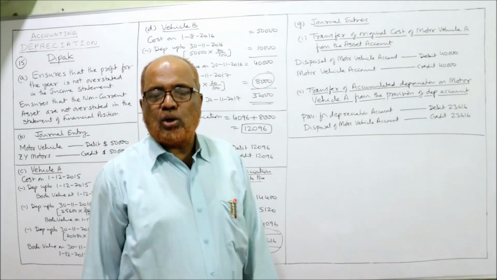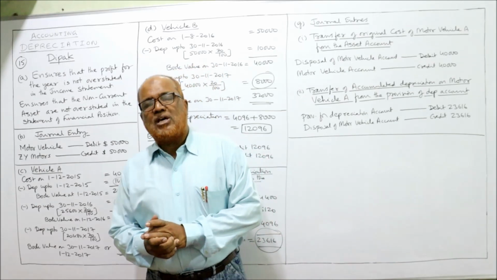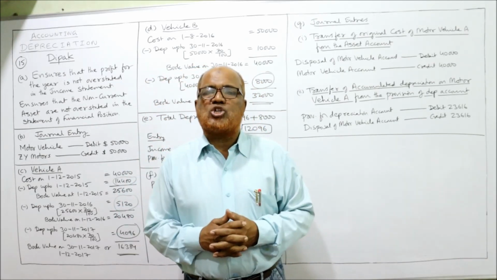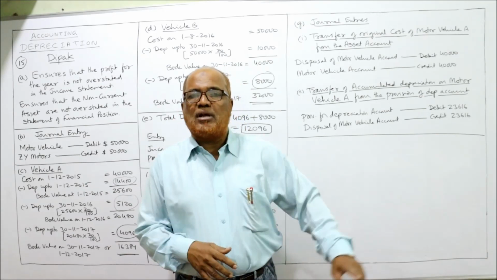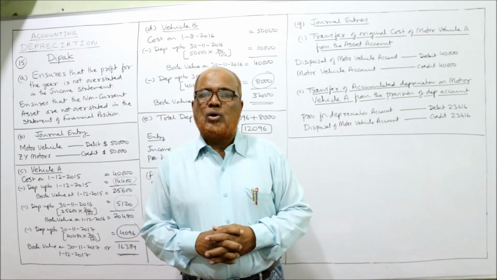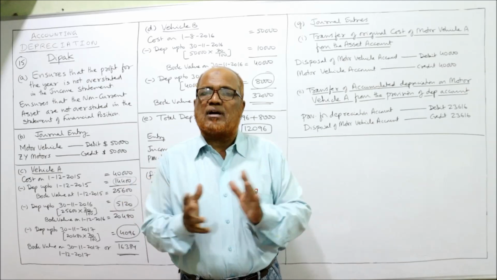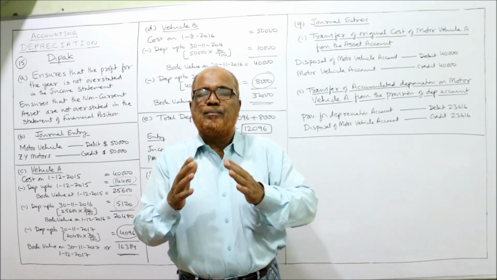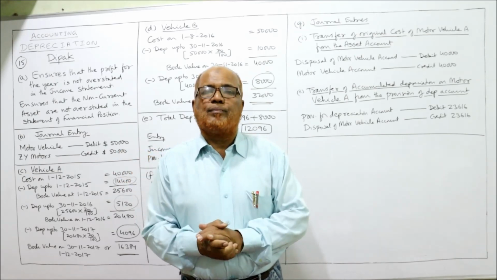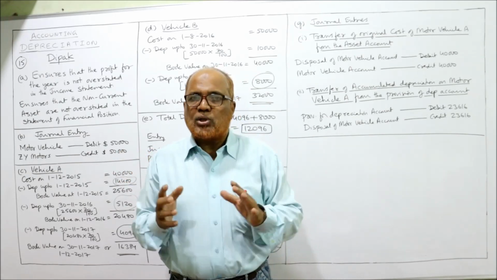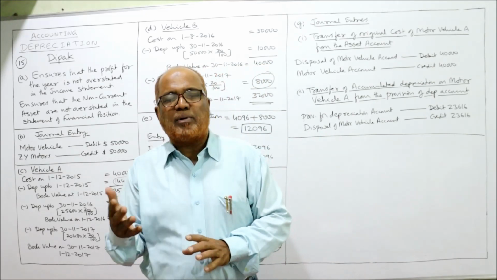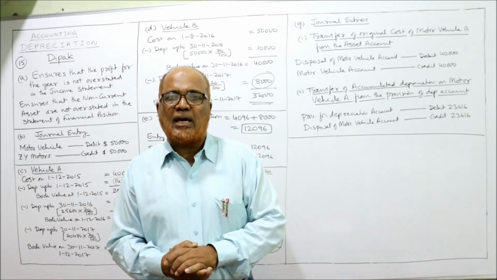That's all. So in this chapter of depreciation, not only making the accounts and calculating depreciation, but also you must remember the journal entries. What are the journal entries at different circumstances? When we purchase the asset, when we charge the depreciation, when the asset is sold, you must remember. So this is the end of problem number 15. Inshallah, the next problem, 16th one, will continue in the next video.